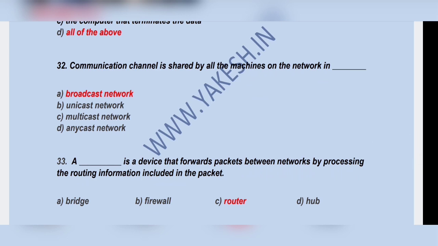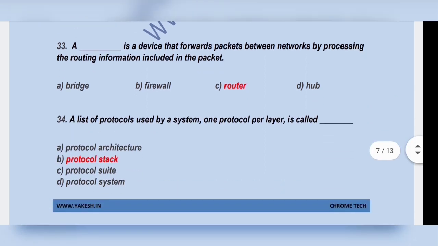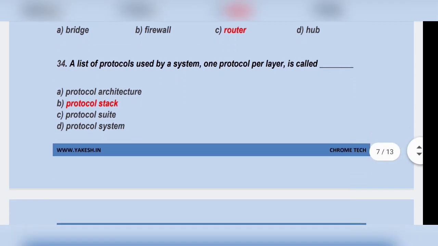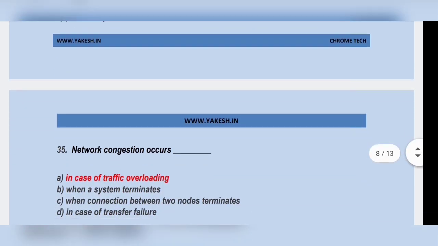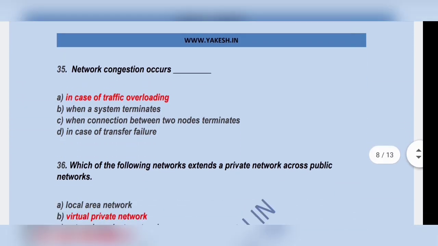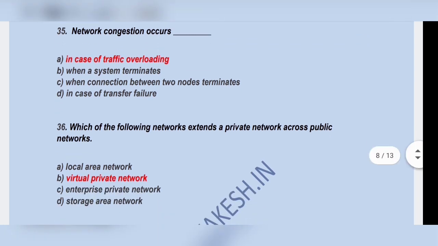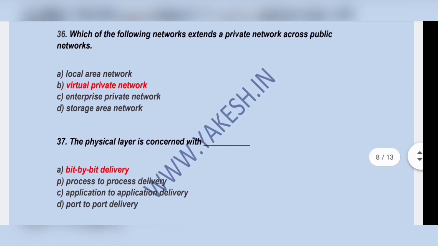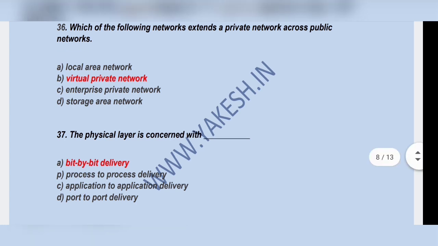Communication channel is shared by all the machines on the network in broadcast network. Option A. A dash is a device that forwards packet between network by processing. C, router. A list of protocol used by system, one protocol per layer, is called protocol stack. Option B. Network congestion occurs in case of traffic overloading. Which of the following network extends a private network across public? Option B, virtual private network.